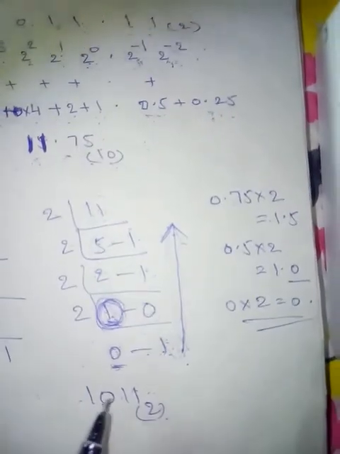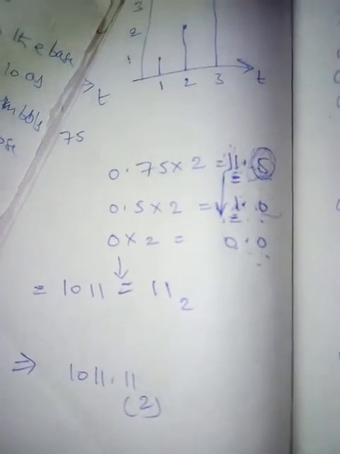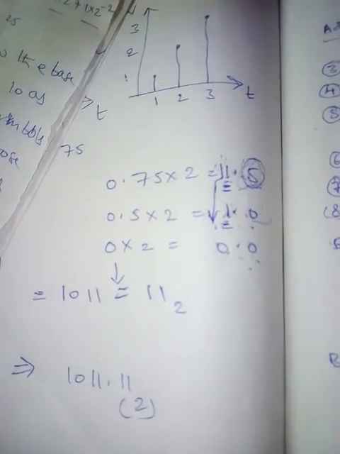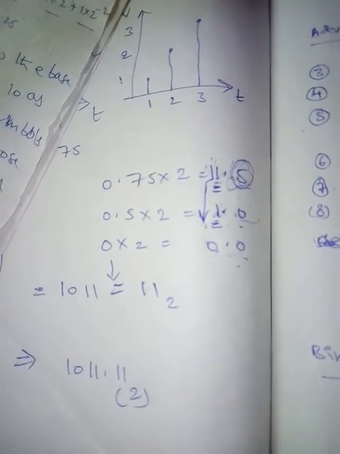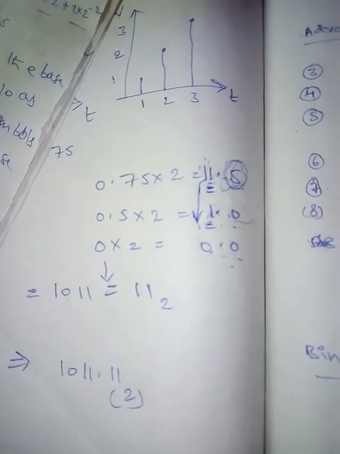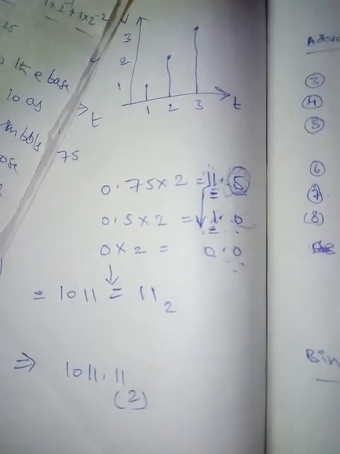So if we convert the decimal number 11.75, the answer is 1011.11. Okay, this is how we convert a binary number into decimal and a decimal number into binary. Okay, I am concluding here. Thank you.